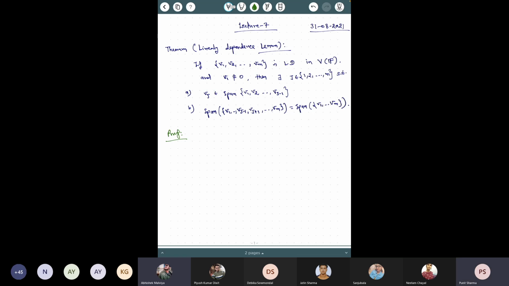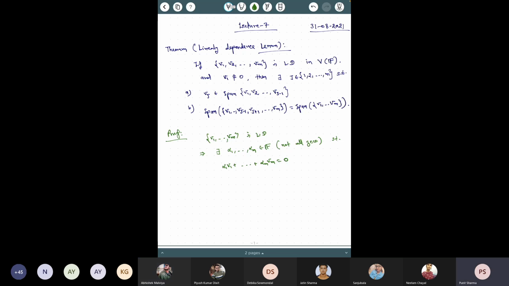So let me write what you are saying. You are saying that since this set is linearly dependent, this implies that there exist alpha 1 to alpha m, some scalars, such that not all of them are zero, such that this linear combination is zero. This is what you are saying, right?